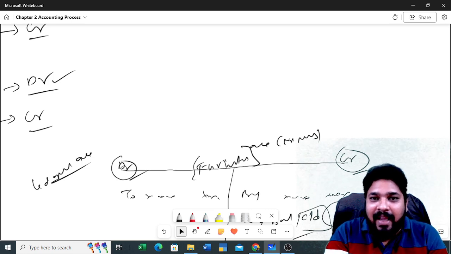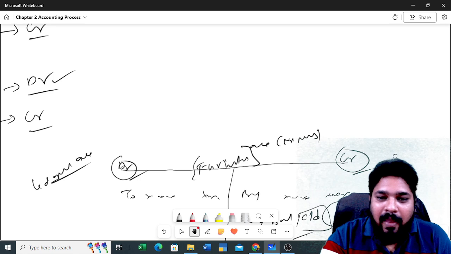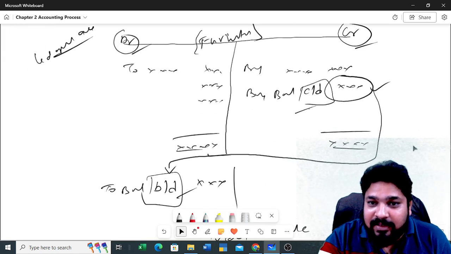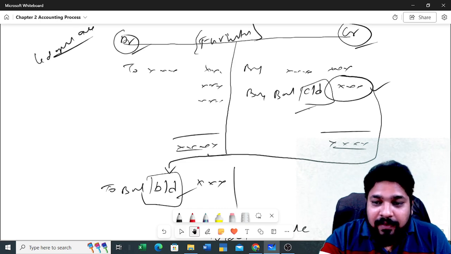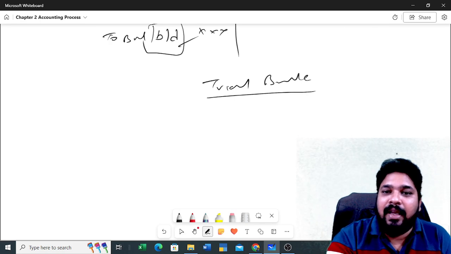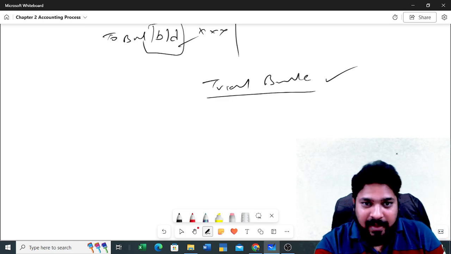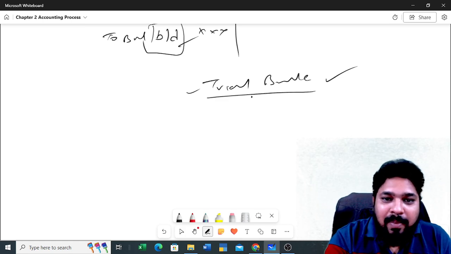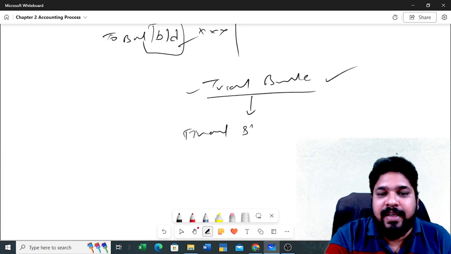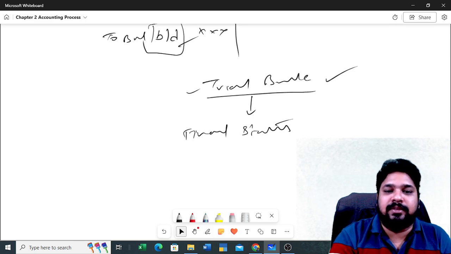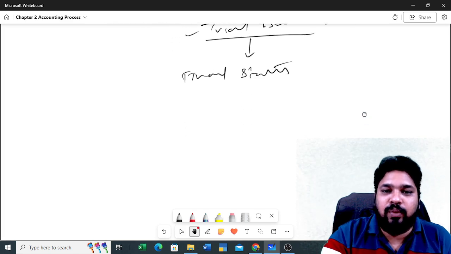If there is any mismatch, you can identify that mismatch in preparing the trial balance. If there is any mismatch between debit and credit, we can identify it in the trial balance. So that is the main reason we prepare the trial balance. From the trial balance we will be preparing the financial statements. Clear or not?